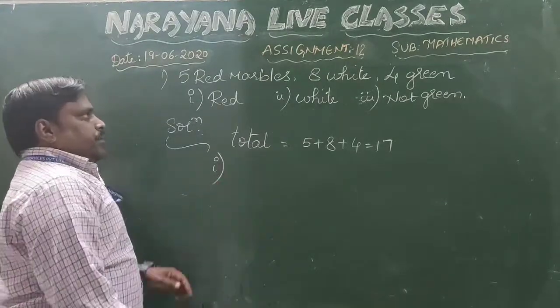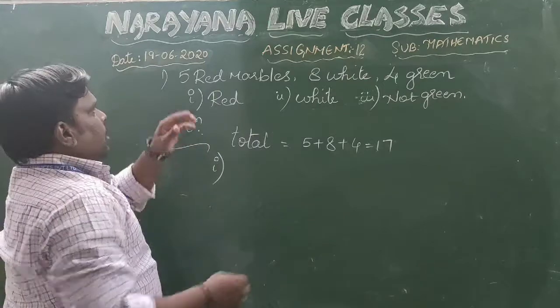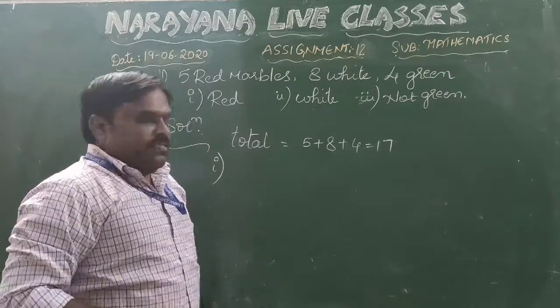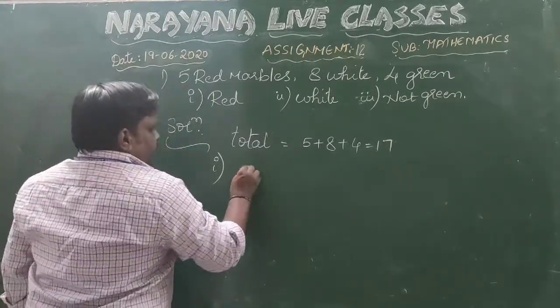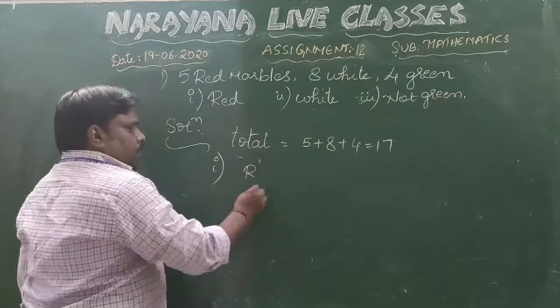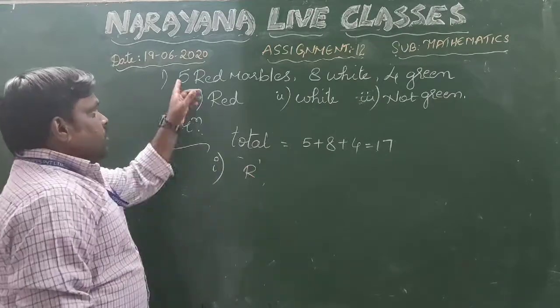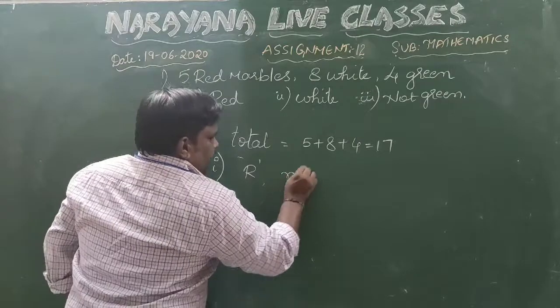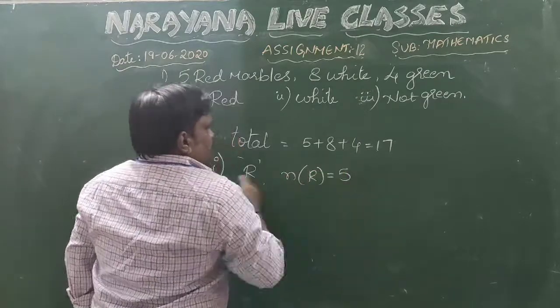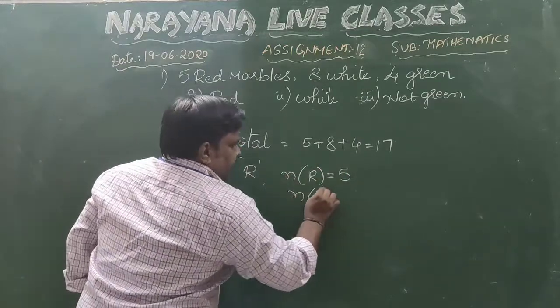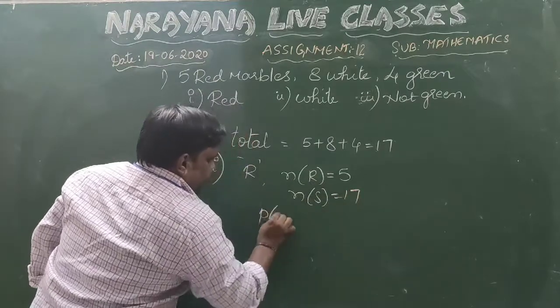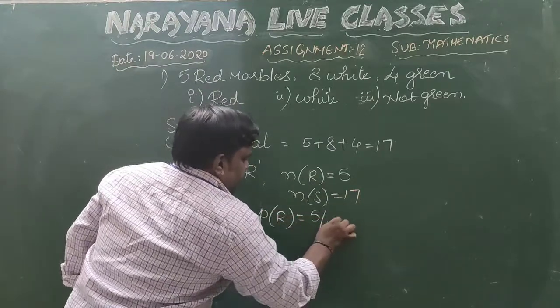Now, in that first one, we have to find out the probability of taking out red marbles. So, how many red marbles are there? 5 red marbles are there. So, number of favorable outcomes. If you take R as the event, then number of favorable outcomes will be 5. So, N of R is equal to 5. Total possible outcomes are 17. So, probability of getting the red ball is 5 by 17.